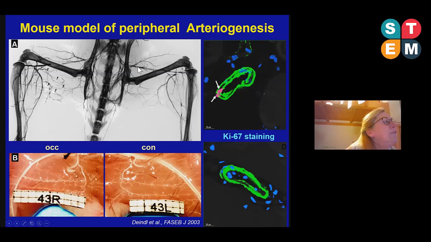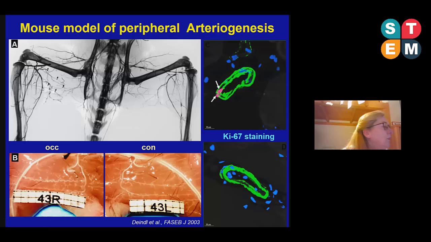On the left leg, we do a sham operation, and on the right leg, we ligate the femoral artery, so we do an occlusion. Due to occlusion of the femoral artery, the blood flow is redirected into those pre-existing collateral arteries, and they start to grow and appear in this typical corkscrew formation. You can see it also on these superficial pictures where we have infused latex. Here the pre-existing collaterals, and after ligation of the femoral artery, when the blood flow is redirected, these collateral arteries grow, appear in the corkscrew formation, and finally take over the function of the occluded artery.